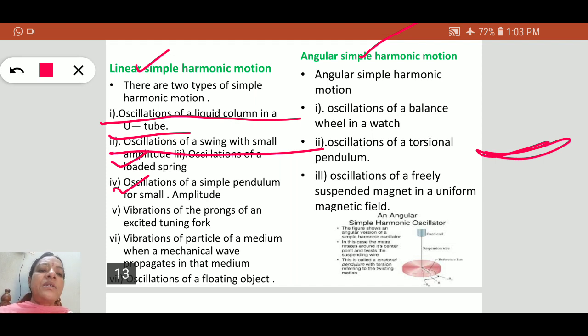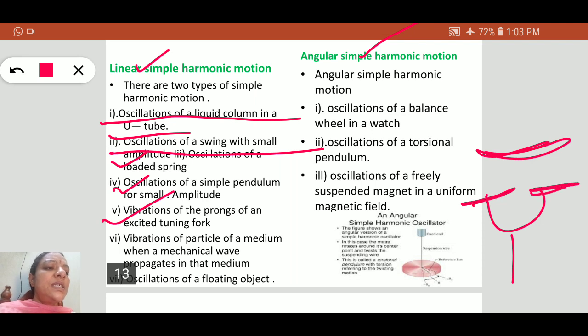Similarly, vibrations of the prongs of an excited tuning fork. This is the tuning fork, and every prong makes linear oscillations. Similarly, vibrations of a particle of a medium when a mechanical wave propagates in that medium.